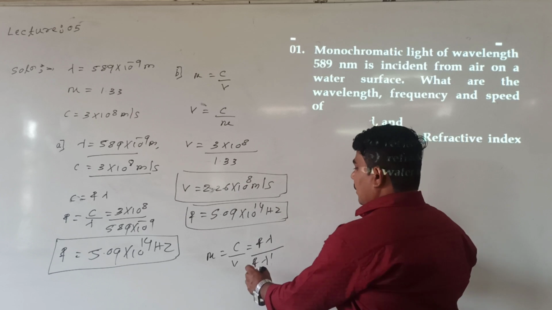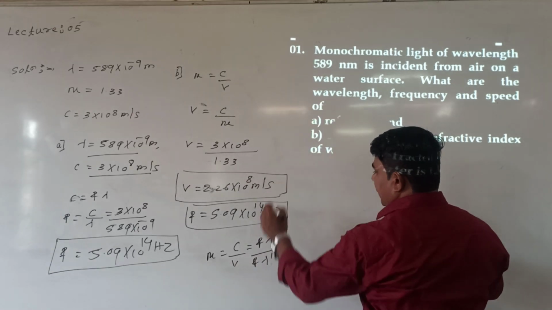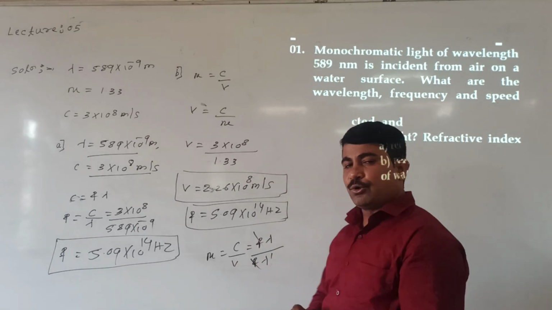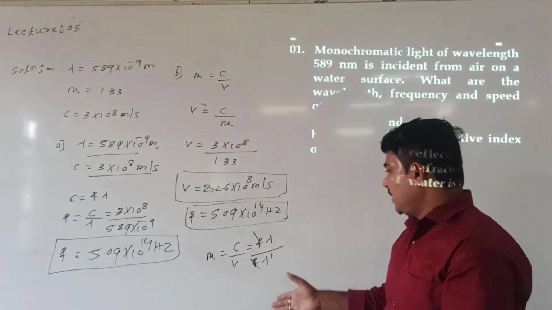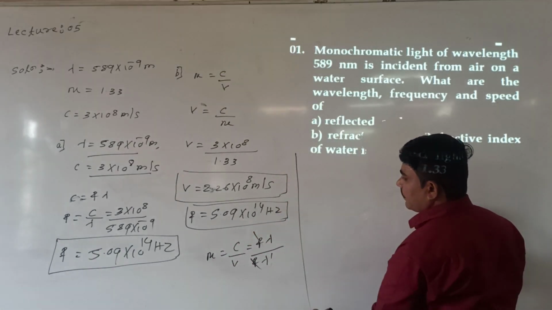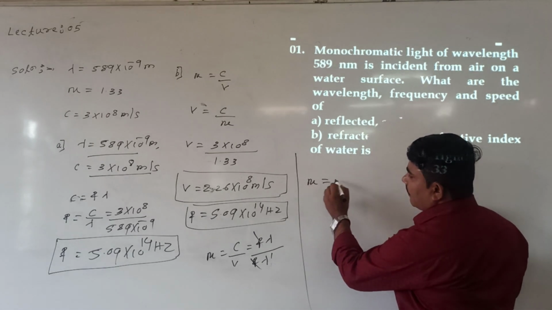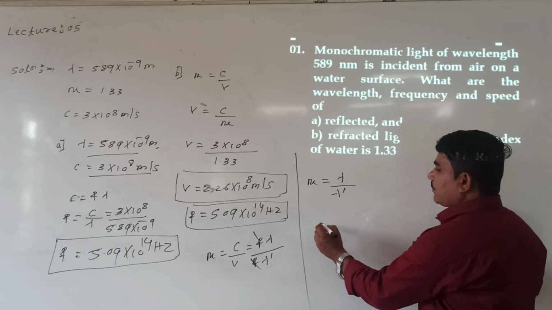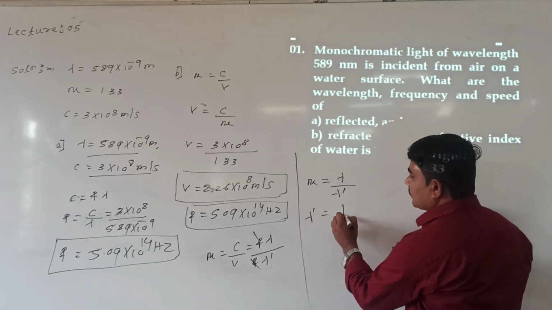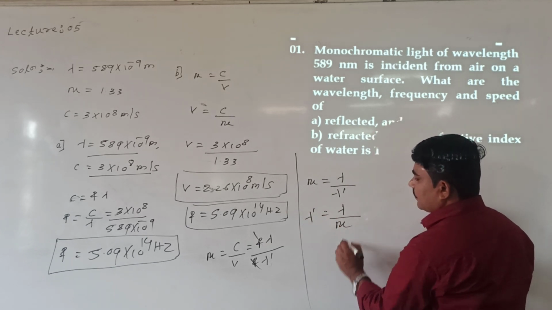See here, from this F and F can cancel because during refraction the frequency of the light remains same. Then mu is equal to lambda divided by lambda dash. Or else what is lambda dash from this? Lambda dash is equal to lambda divided by mu.